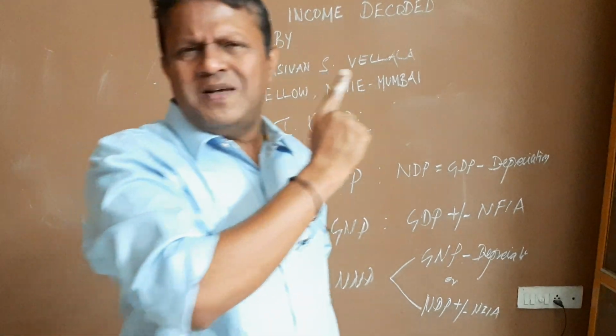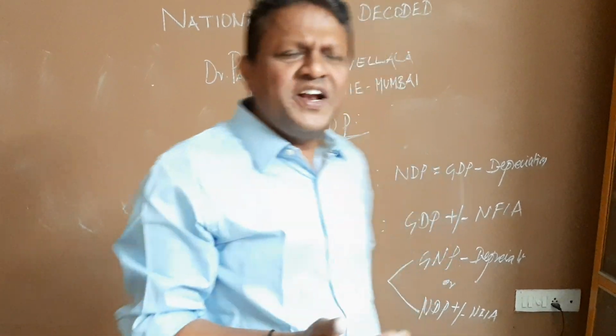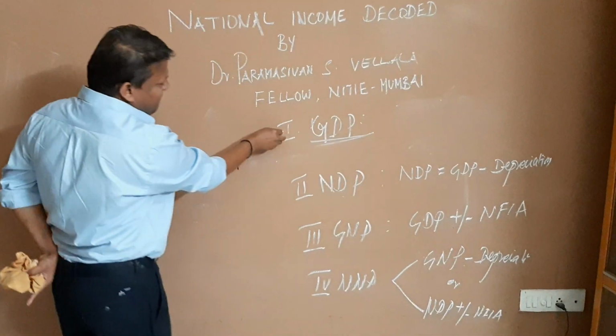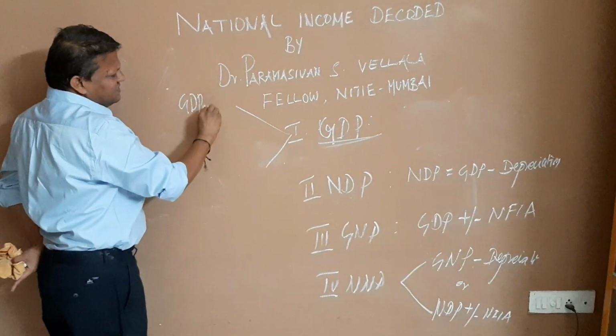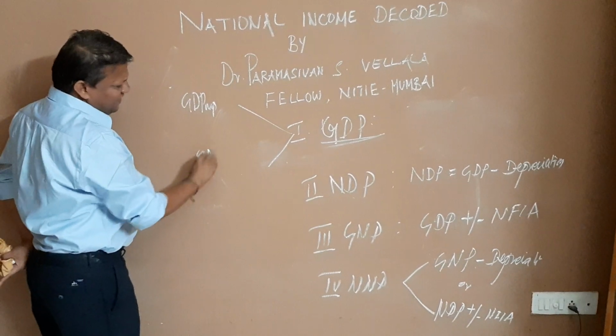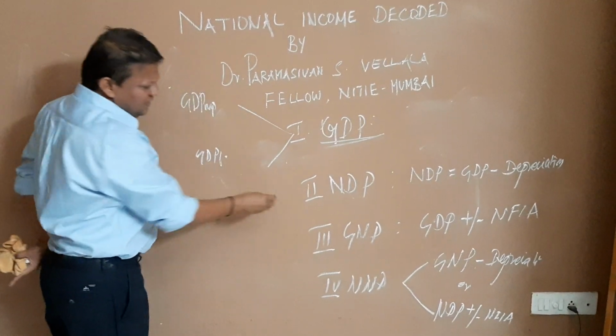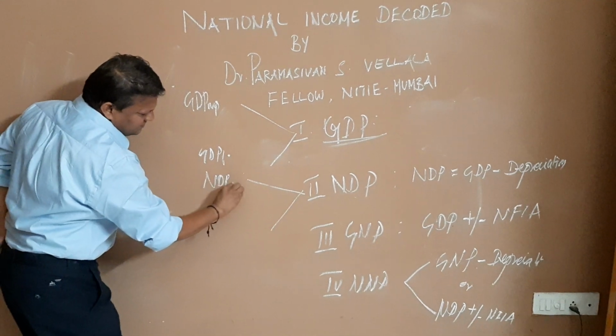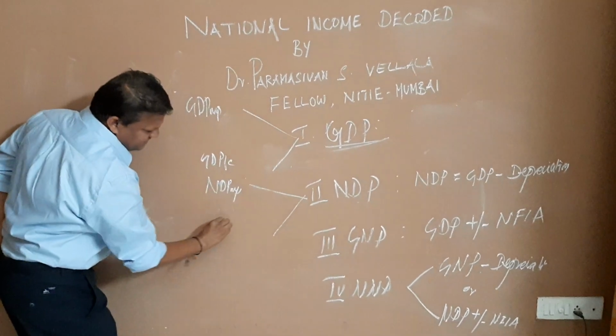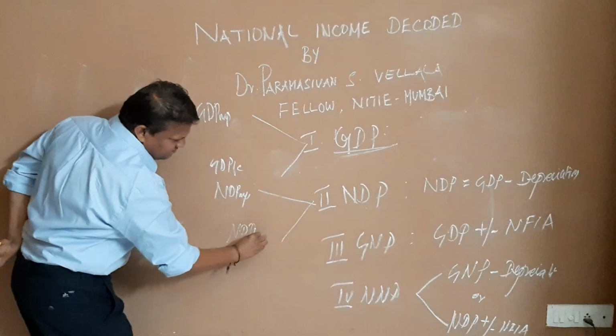Now each measure we can further divide into two. So GDP we can divide into two: GDP at market price and GDP at factor cost. Similarly, NDP at market price and NDP at factor cost.